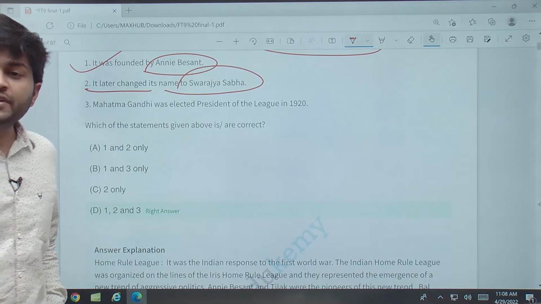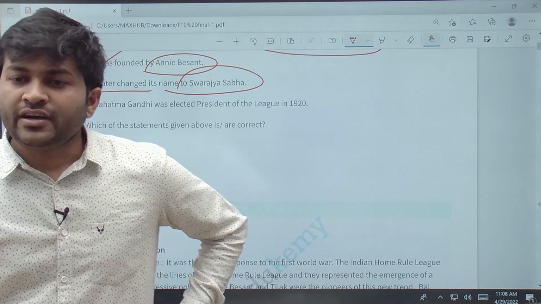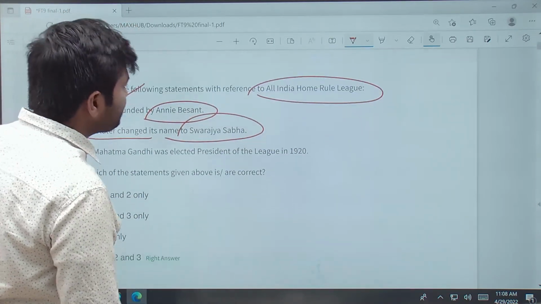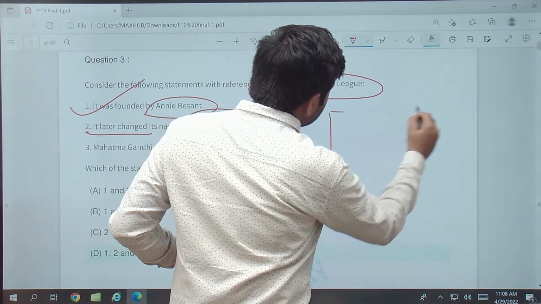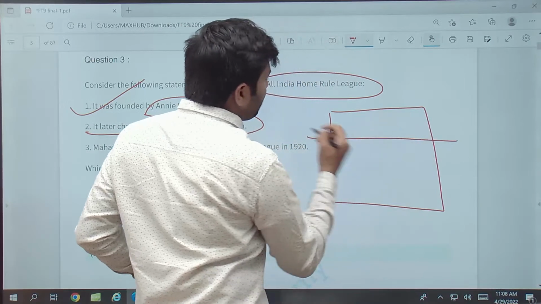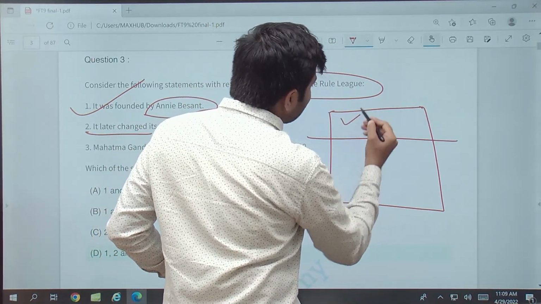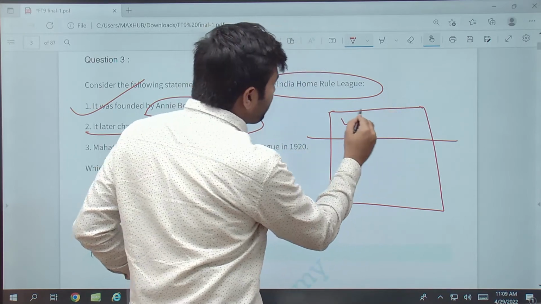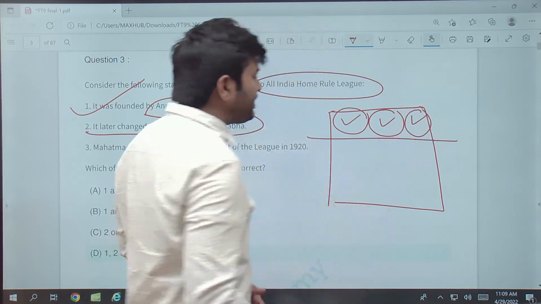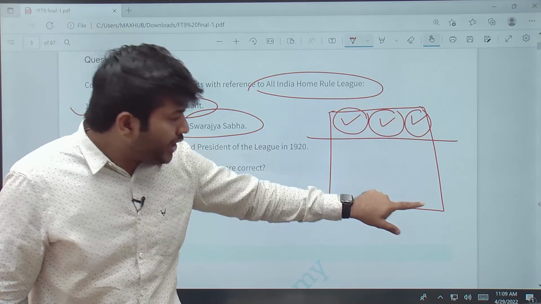What is a separate electorate? Separate electorate means, for example, in today's general elections, if two or three candidates are contesting for a particular position, everybody will vote.